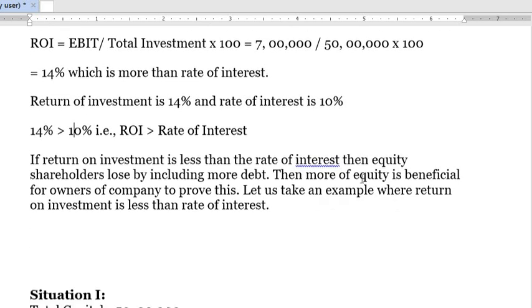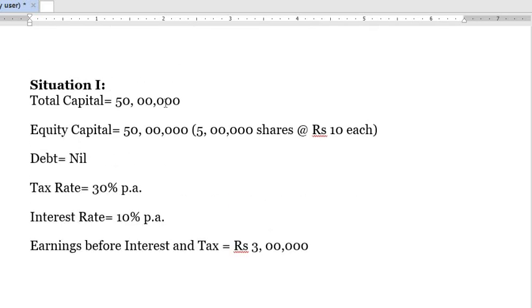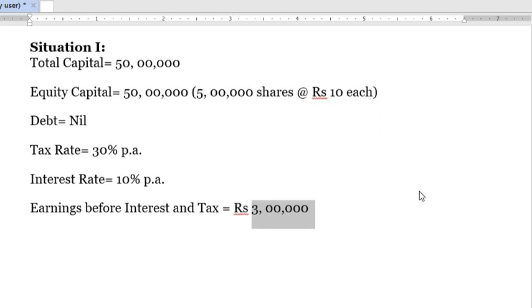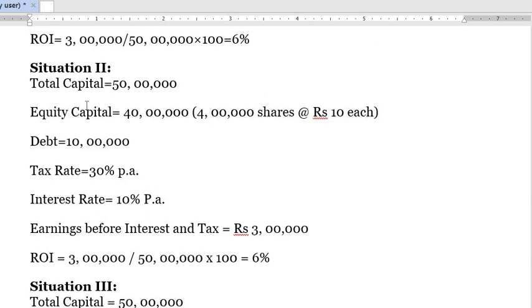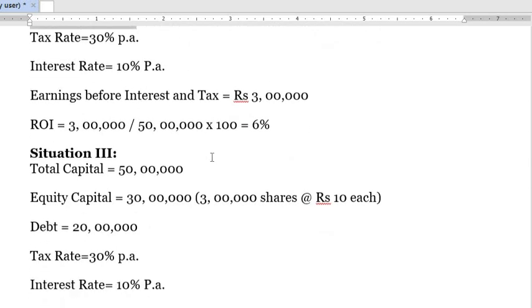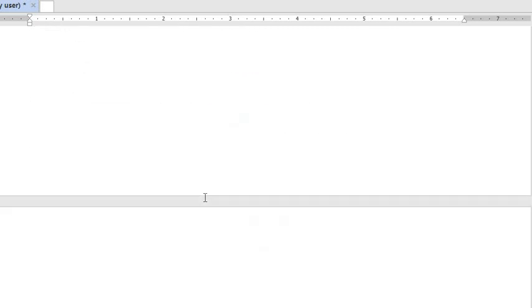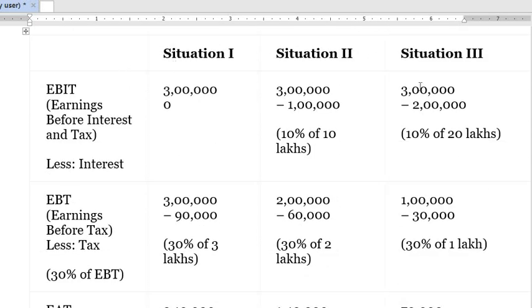Now let's do one more situation where in the first situation total capital is 50 lakh rupees, debt is nil, tax rate remains the same at 30%, and the interest rate throughout all three situations will remain 10%. The earnings are reduced to 3 lakh rupees. All the situations are the same, only the earnings are reduced from 7 lakh rupees to 3 lakh rupees. In the second situation we have included 10 lakh debt, and in the third situation 20 lakh debt. Only EBIT has changed.